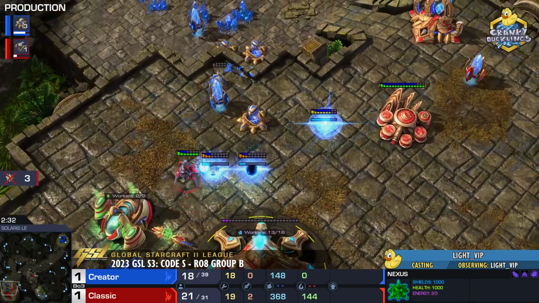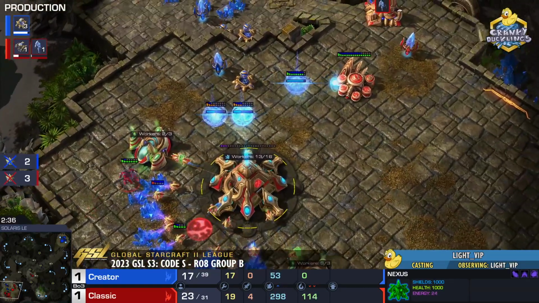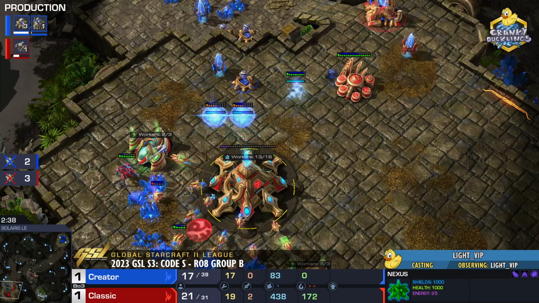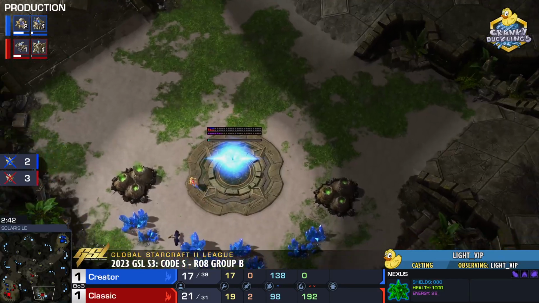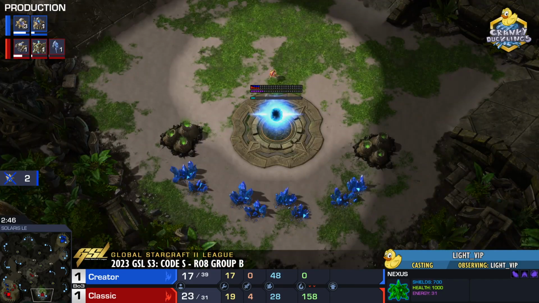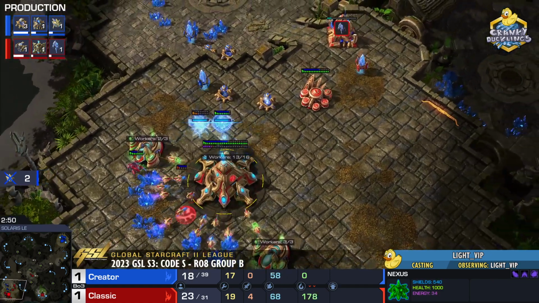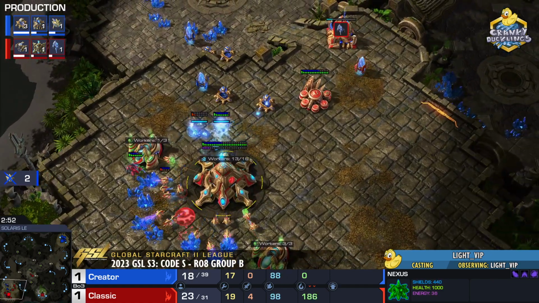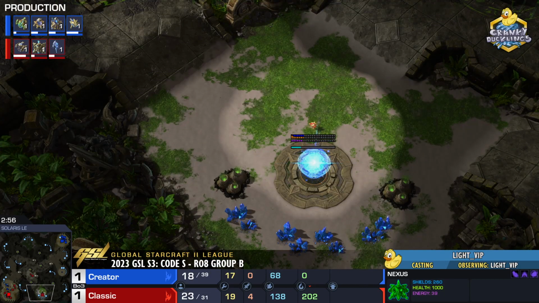He only finishes up one cannon in the main. That's going to be a kill on the probe. Both probes have fallen. Second cannon is finishing, but we have a Stalker. And we have a Ninja base. With this Nexus, we can recall. We can just evacuate. We can abandon the main base. It looks like Classic, he has recognized that these cannons are going to finish, and they are going to threaten the mineral line, and there isn't really much that Classic can do about it. So he's just going to leave.